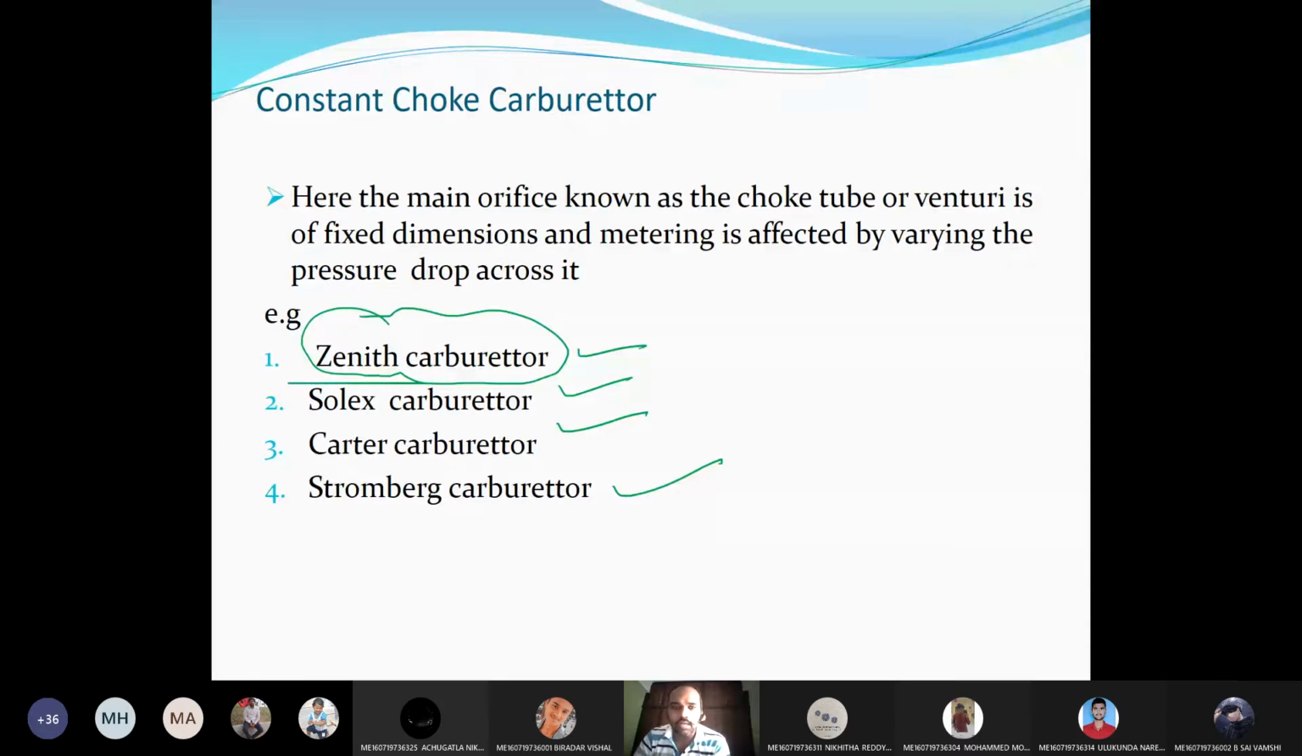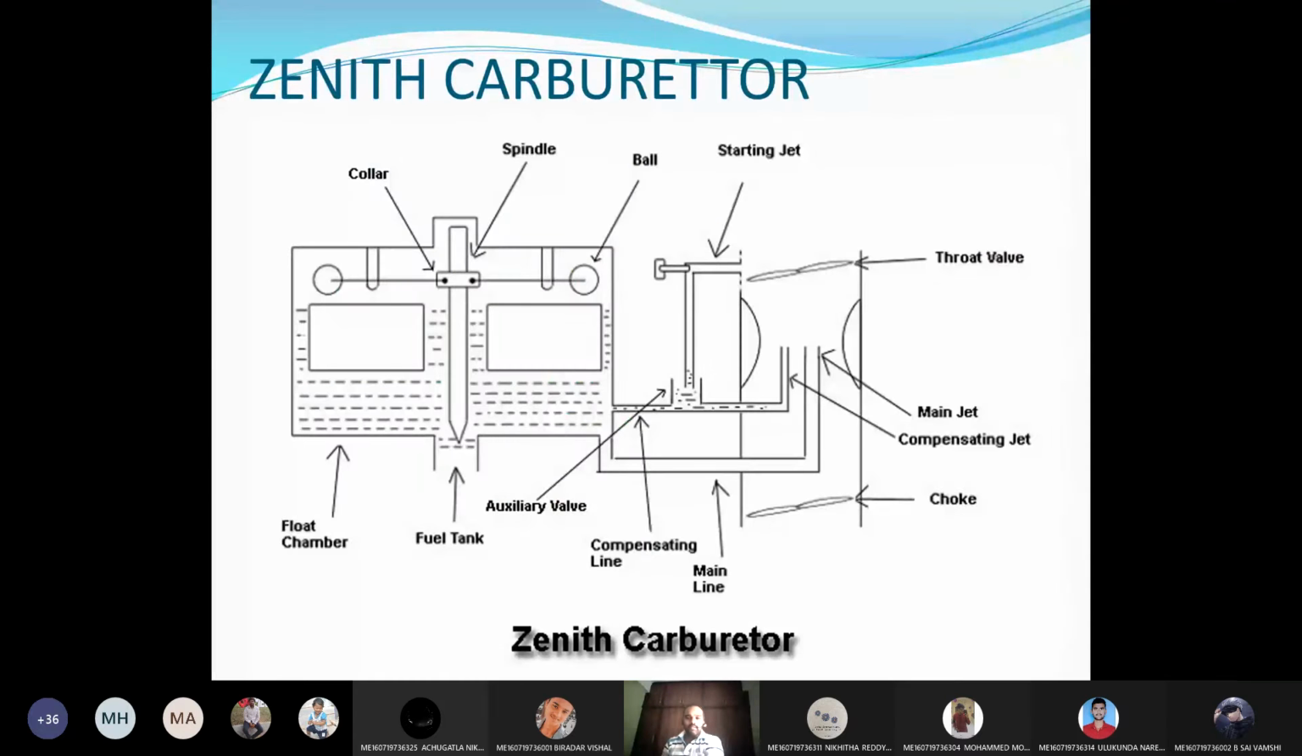Okay, the Zenith carburetor. If you see, this is a Zenith carburetor, and on the left side this rectangle is your float chamber, and on the right side is your venturi passage. You can see this is the venturi cross section. And here we have three jets. Earlier, for the simple carburetor, we had only one jet, the main jet. Apart from the main jet, we have a compensating jet as well as a starting jet.